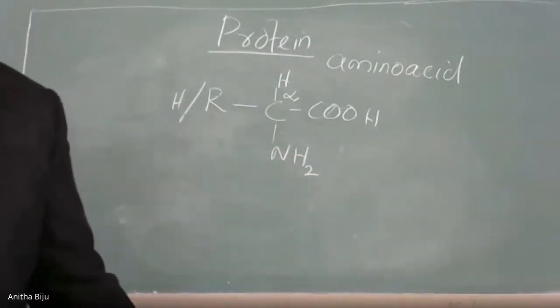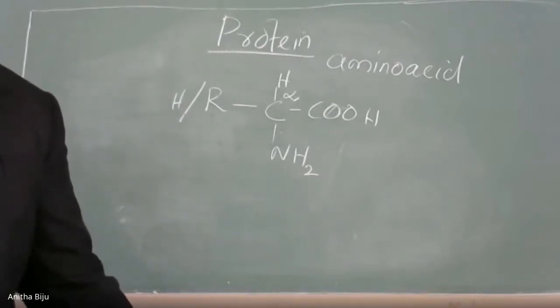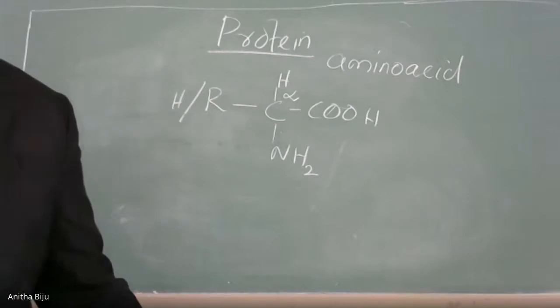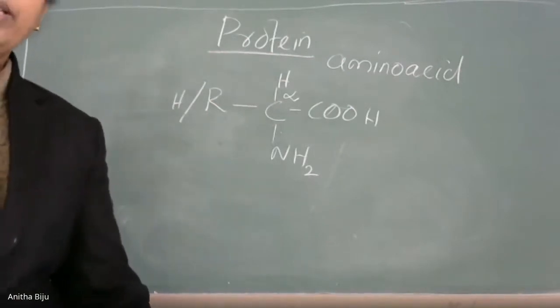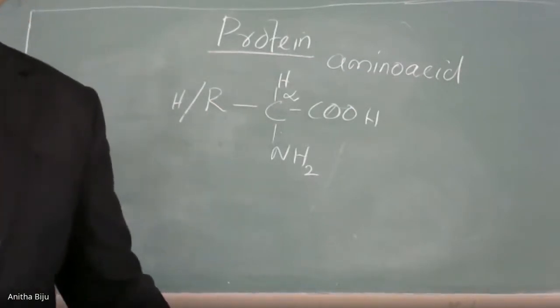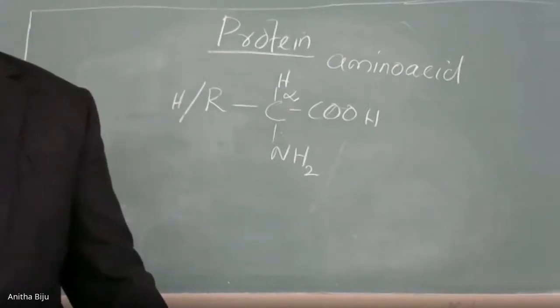So we can say that it is a neutral molecule. Neutral molecule means it is neither acidic nor basic. But it is not so in all cases. There are amino acids where one extra amino group is there. Similarly, there are amino acids in which one extra carboxyl group is also present.